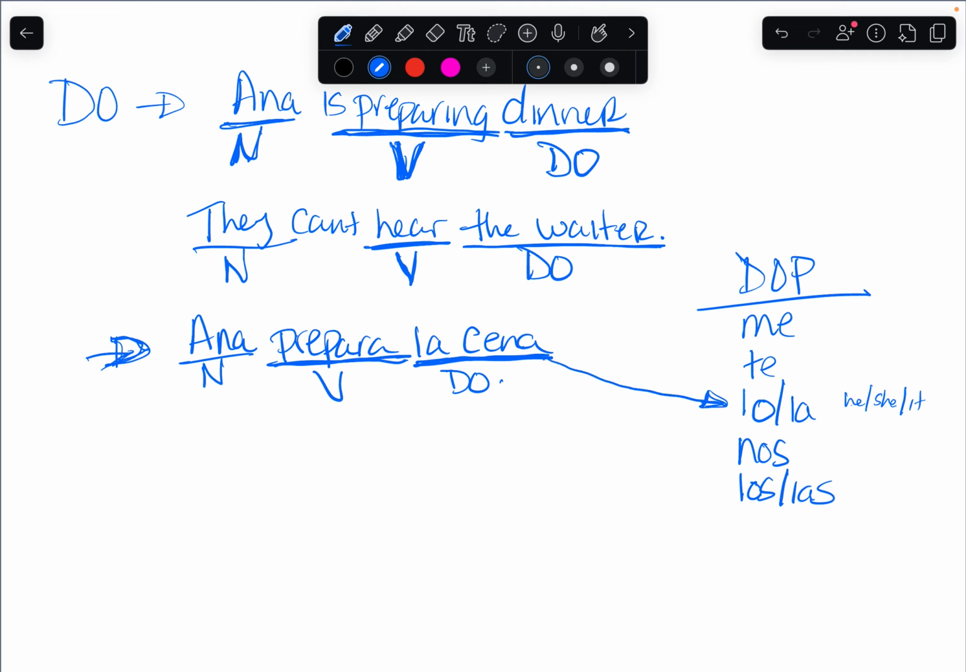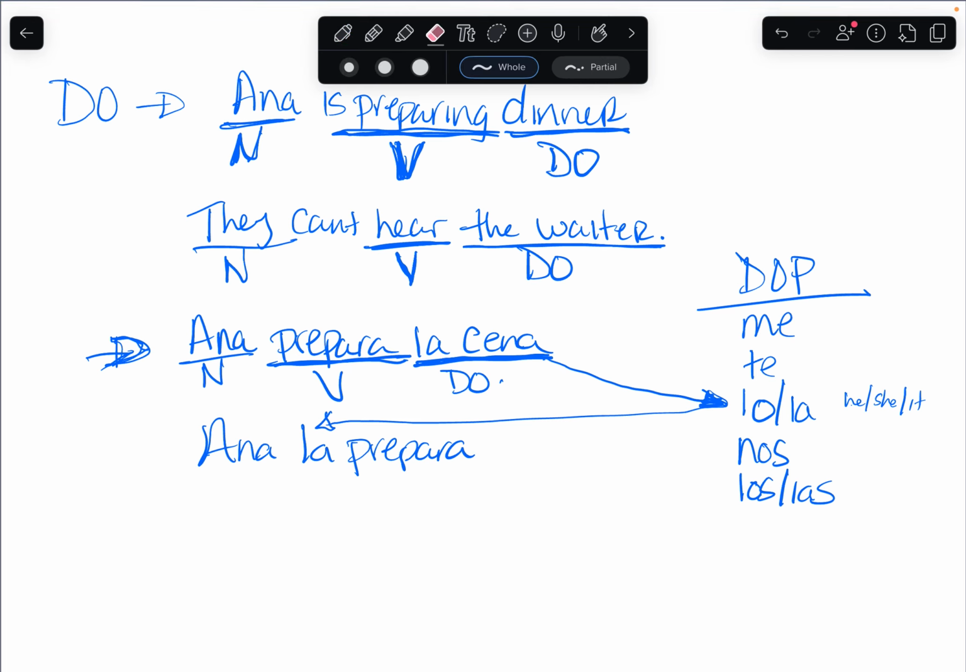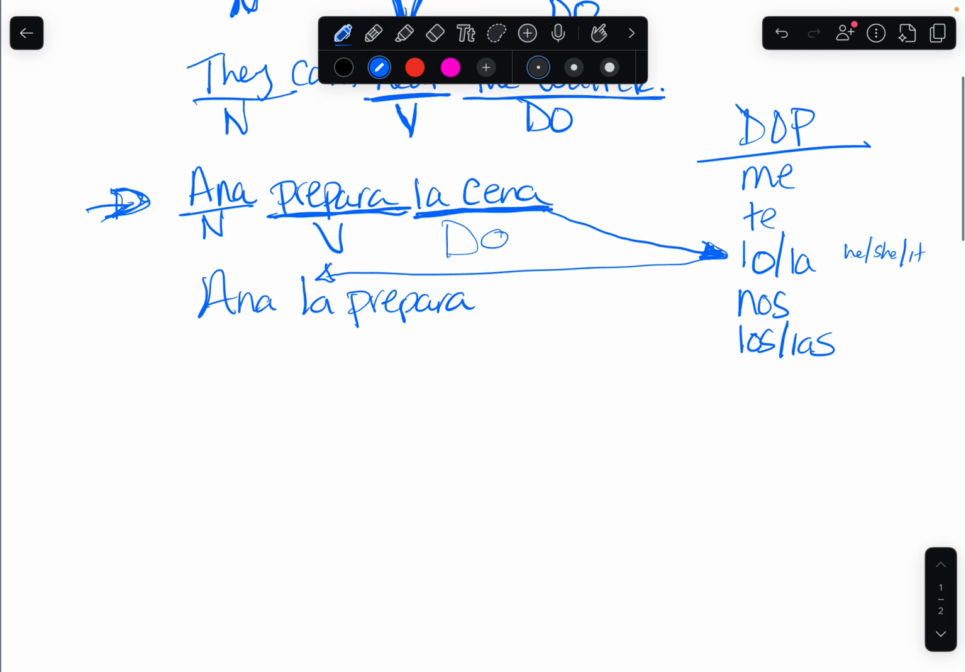So what I can do is rewrite my sentence and say Ana, la, which is my direct object pronoun, prepara. And this is assuming you know that I'm talking about the direct object. So, let's try another sentence. Let's try no tenemos dinero. What does this mean? We don't have money, which is okay.